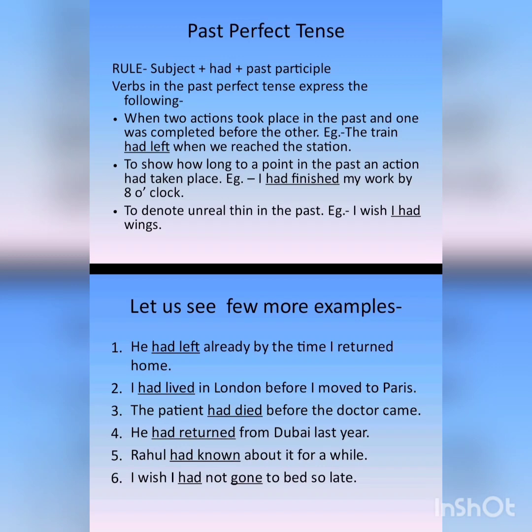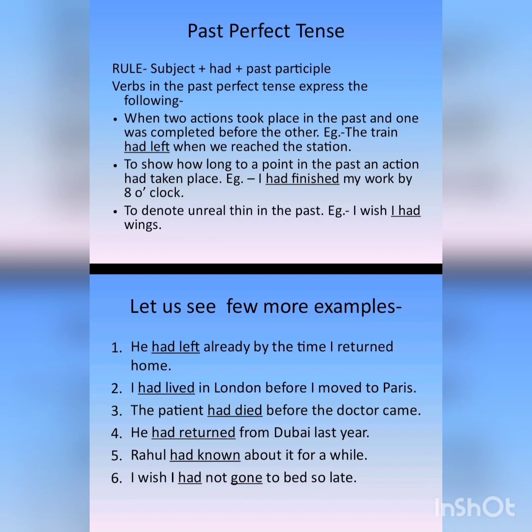The next is Rahul had known about it for a while. Means काफी time से राहुल को इस बारे में पता था. Okay, so here also you can see that it is showing for how long in the past an action had taken place.